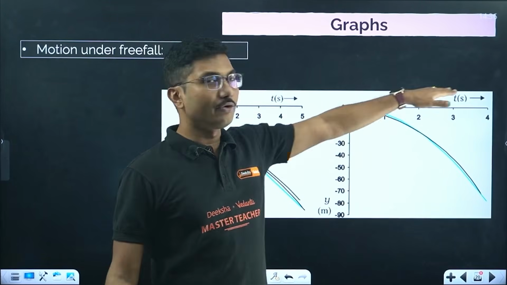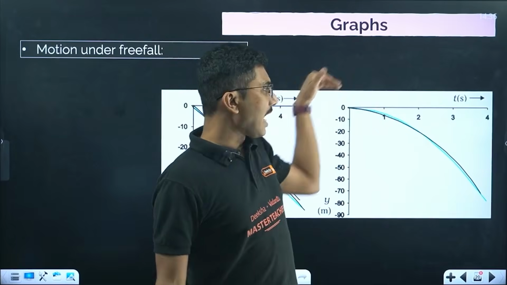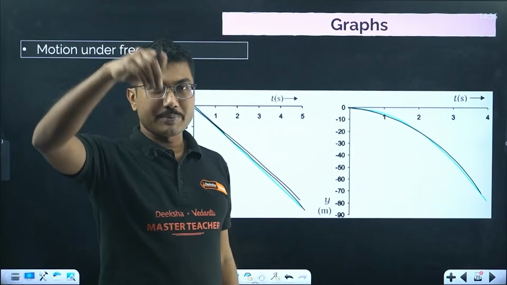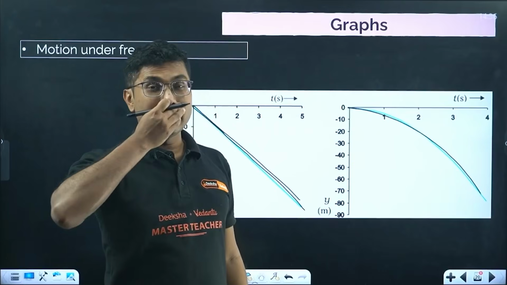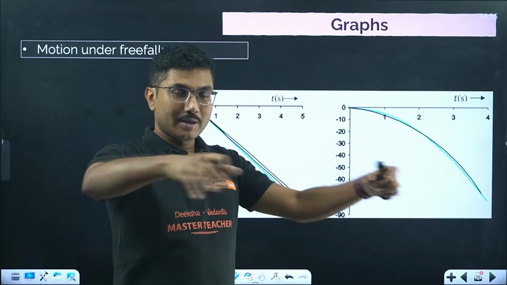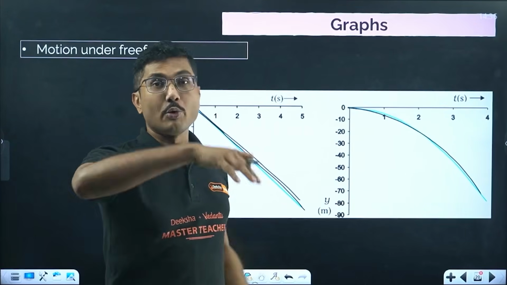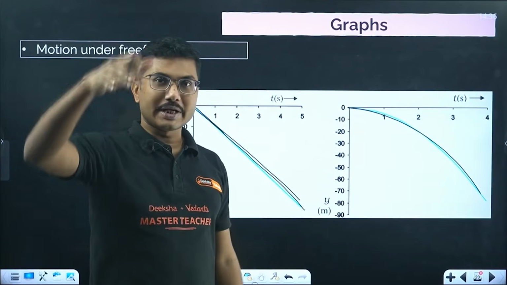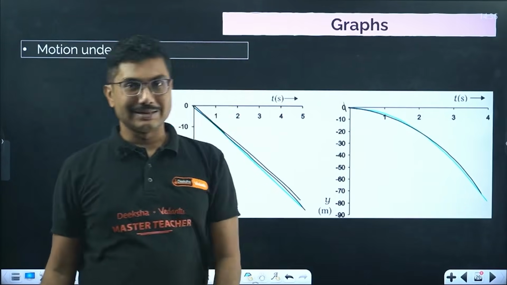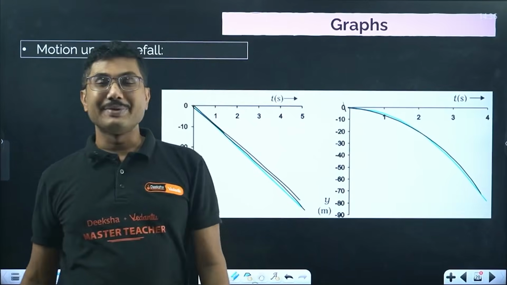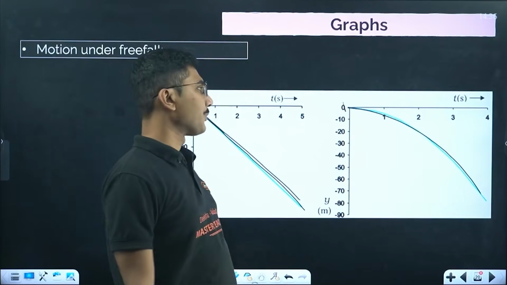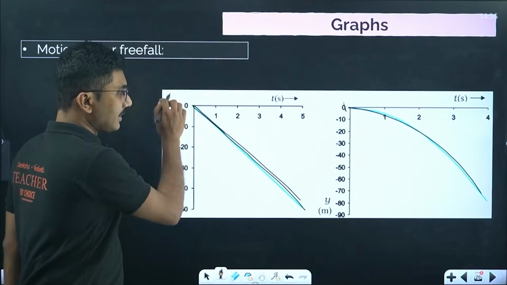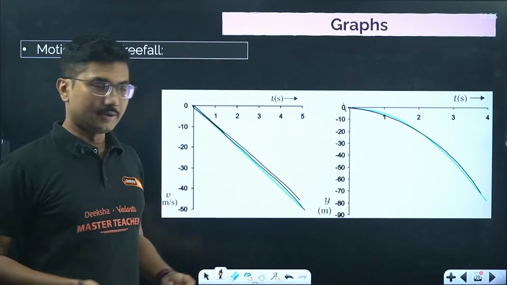So 0 is the earth surface, and if the object is going inside the surface, suppose you dropped some stone inside a mine, an open mine, or a well, you have seen water wells. If you drop a stone inside a well, this graph will be like this. The distance will be negative inside the surface of the earth. So this is the general graph for displacement, and this is the general graph for velocity for free fall.